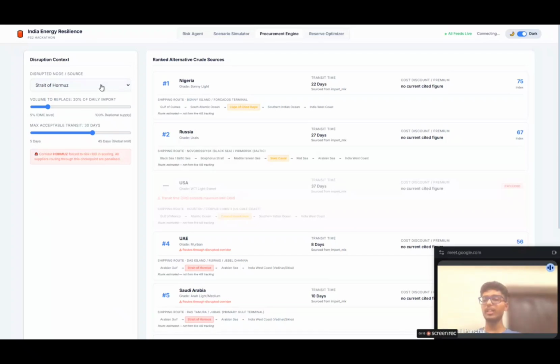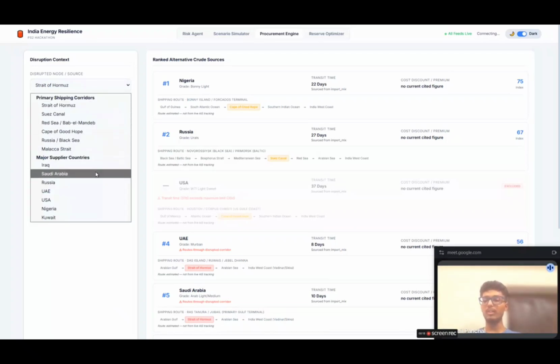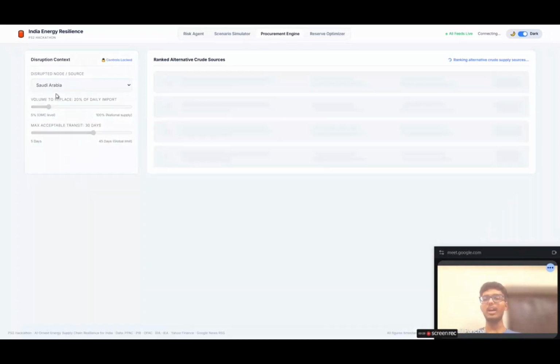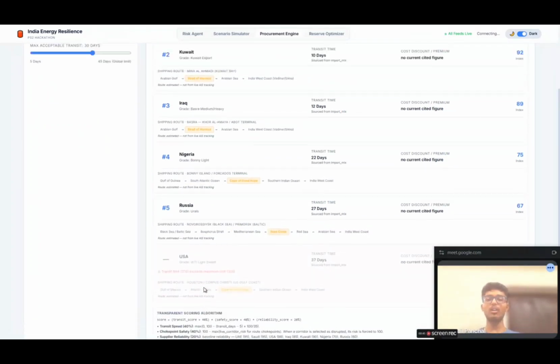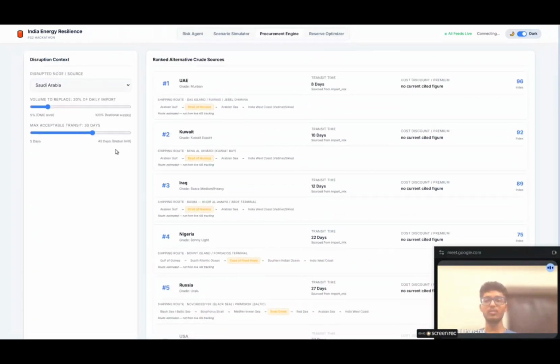So let's say earlier we were importing crude oil from Saudi Arabia, and now, because of any reason, the policy or whatever, we are not able to get our crude oil from Saudi Arabia. So let's keep the country Saudi Arabia as the disruption node, right? Here this procurement engine will take 5 seconds to list down the countries. So here: UAE, Kuwait, Iraq, Nigeria, Russia. These are the alternative countries from where we can import the crude oil.